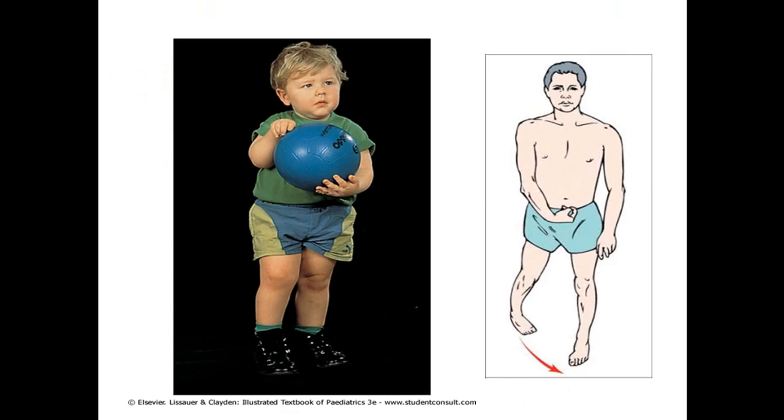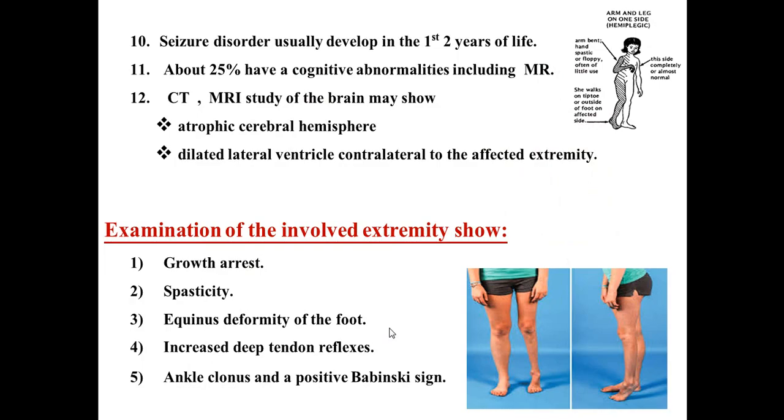This is, as we said, the circumduction movement. There is circumduction movement, and as we said, there is a twisting hand and pronation of the forearm. And here it is very obvious, with a tiptoe movement. These are characteristic of hemiplegia. Seizures usually occur in the first 2 years, and 25% of patients have mental retardation. By CT or MRI study of the brain, there is an atrophic cerebral hemisphere and dilated lateral ventricle on the contralateral side, the opposite side of the affected extremity.